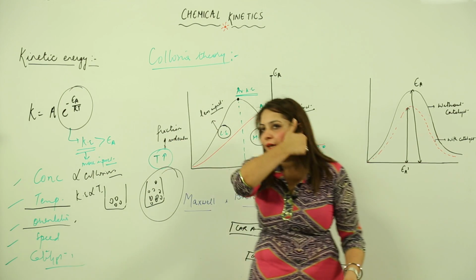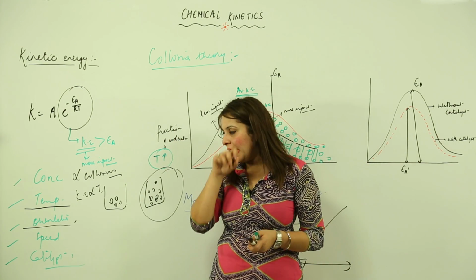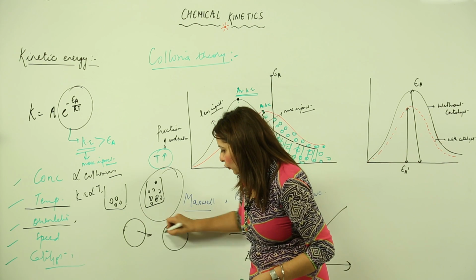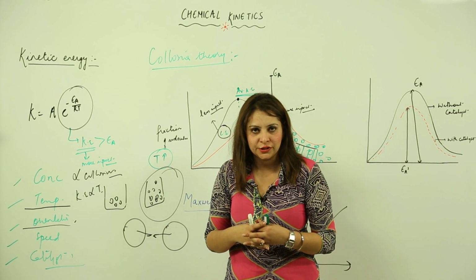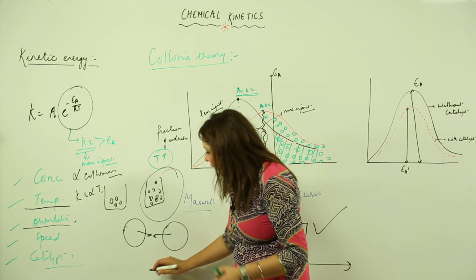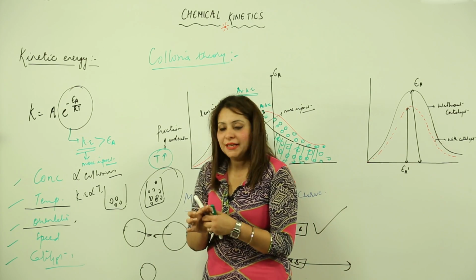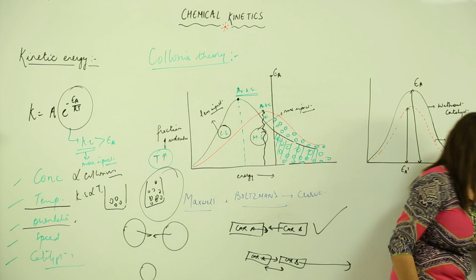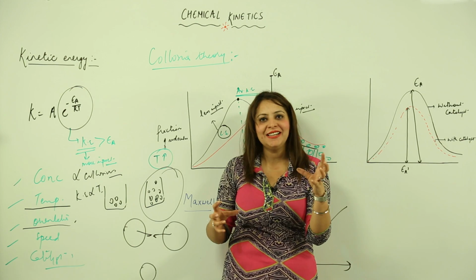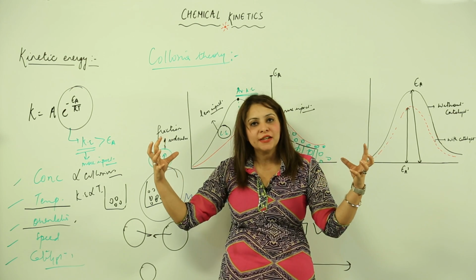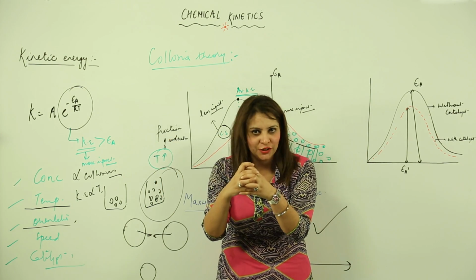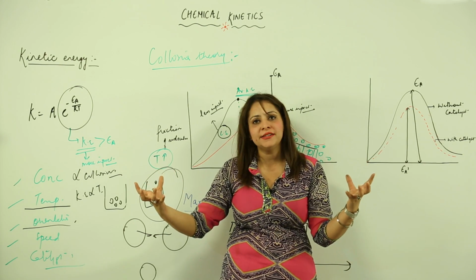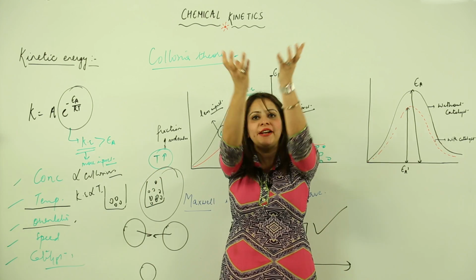Now I'll explain with the reactants. Suppose I have one reactant here and another reactant here. They are coming closer to each other and crash into each other. In the other case, I have one reactant here and another here; they are coming and just touching each other and moving apart.